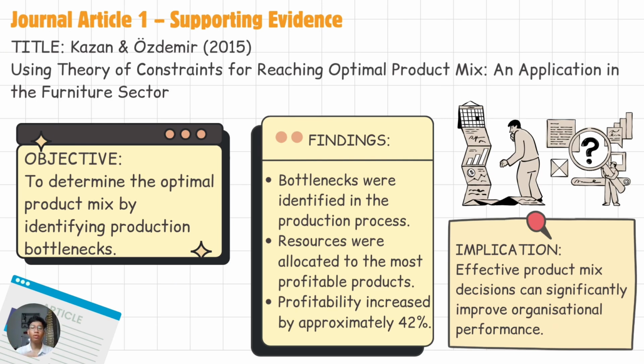The researchers found that bottlenecks were successfully identified and resources were allocated to the most profitable product. As a result, profitability increased by approximately 42%. This study clearly demonstrates that effective product mix decisions can significantly improve organizational performance and profitability.